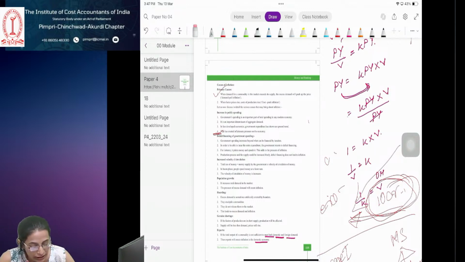Liquidity. Money is the most important liquid asset. In terms of liquidity, it is superior to all other assets. Money is 100% liquid. So money as an asset is very liquid, and that is the characteristic of money which is helping us to easily purchase goods and services.